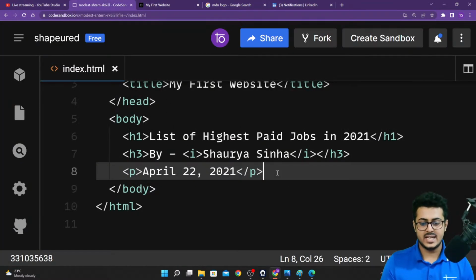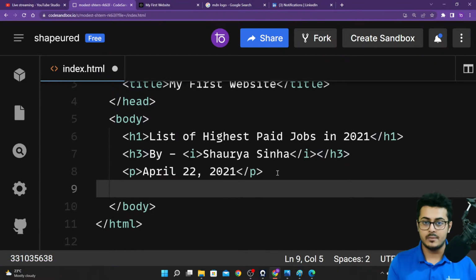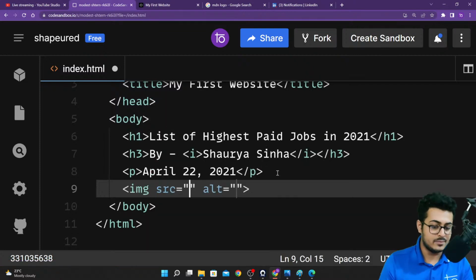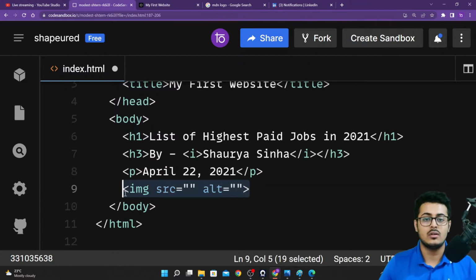Let's go back to our website to put up an image inside our HTML. We have another tag that is there, that is the img tag. Now the img tag, as you're able to see, does not have any closing tag. Why is that the case, guys? Because you don't need to put up any content inside the image. You don't need to put up text inside the image itself. That is the reason why there is no closing tag. An image tag is a self-closing tag itself.